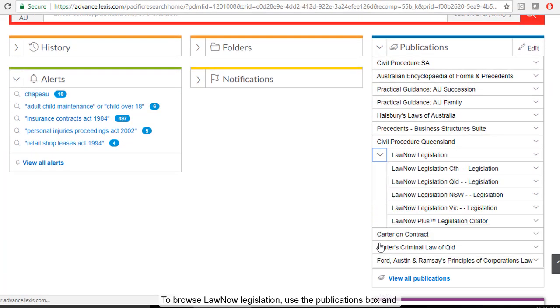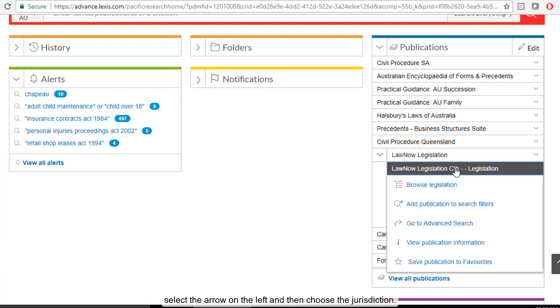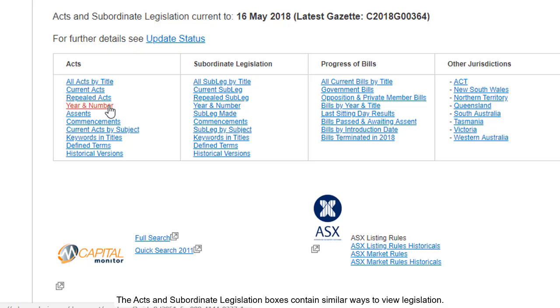To browse Law Now legislation, use the Publications box and select the arrow to the left of Law Now legislation, and then choose your jurisdiction. The Acts and Subordinate Legislation boxes contain similar ways to access legislation.